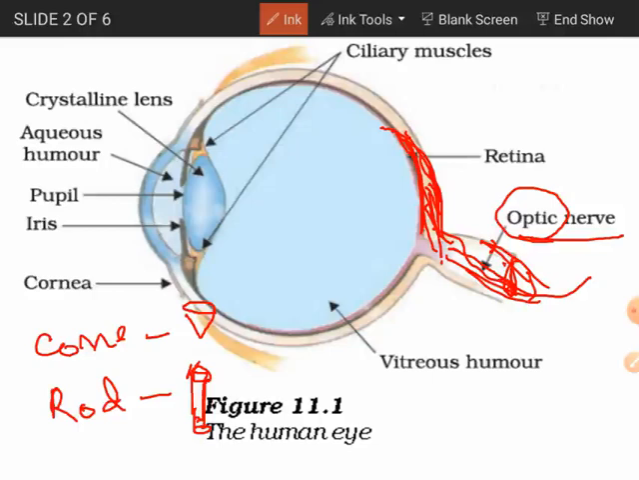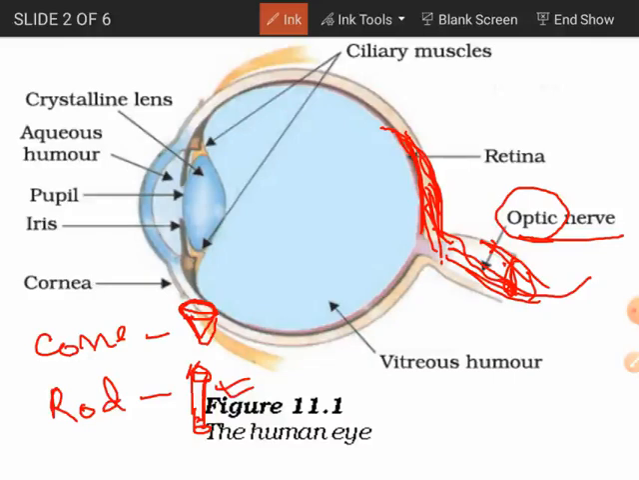I will tell you about the functions of the cone cells and the rod cells. Cone cells are responsible for the color of the object, and rod cells are concerned with the brightness of the light. Nocturnal animals, those that feed at night, have a very large number of rod cells. Even if the light is a little dim, they will see very clearly, because they have a large number of rod cells.